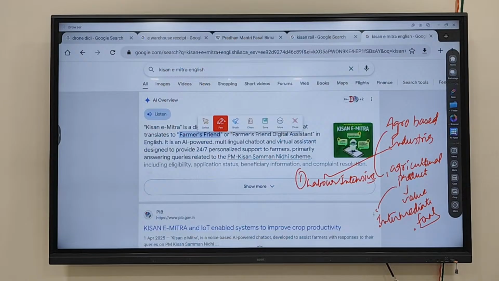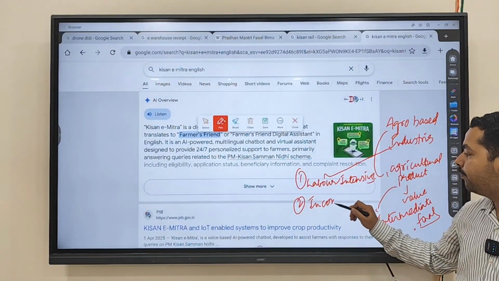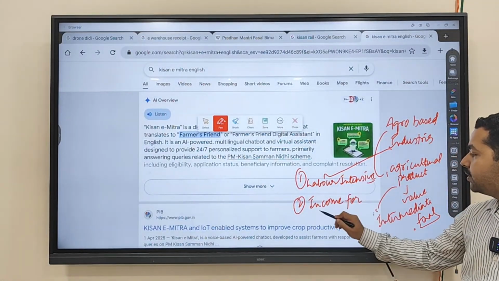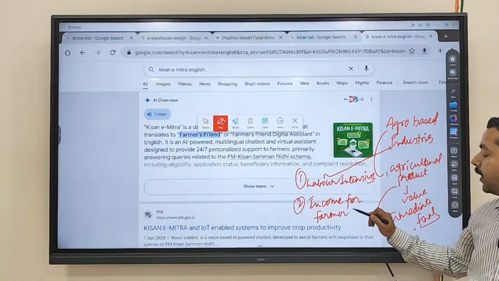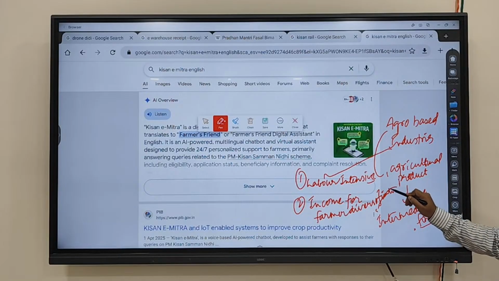Second, it will diversify income for farmers, because farmers can directly sell their produce to the agro-based industry.